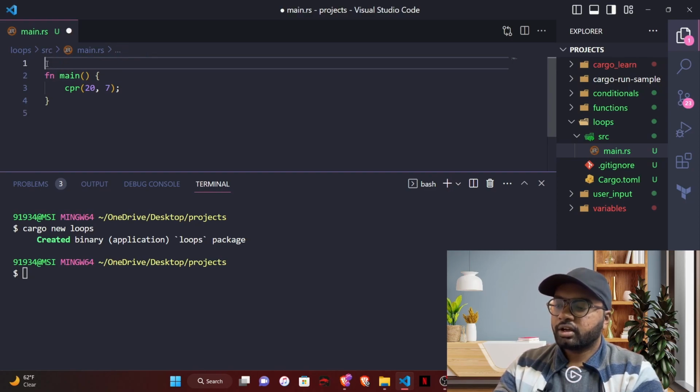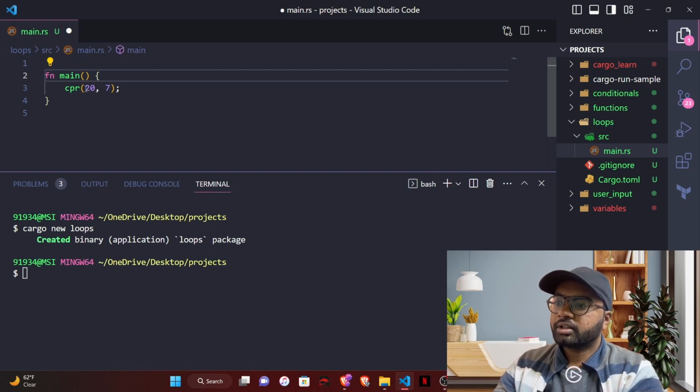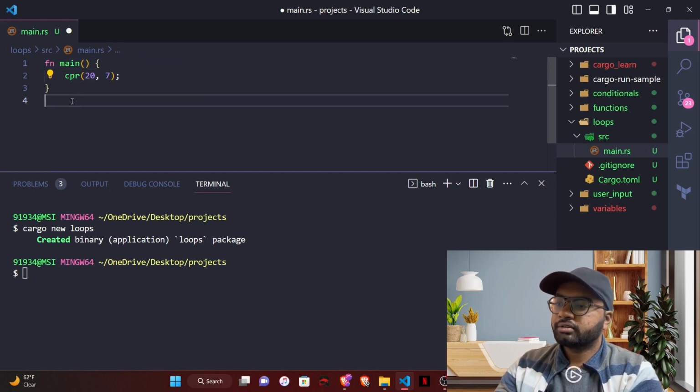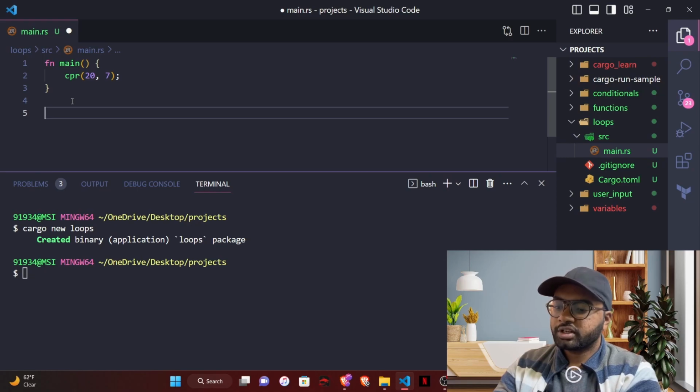Remember that we created functions using the fn keyword and the name of the function, everything. We did that function declaration before the main function, before we called it in the last episode. But that is not the only way you can declare a function. You can also declare a function after you call it in the program. Let's say fn cpr, and you have to give parameters here. The first one is the number of pressings or presses, and the second one is intensity.